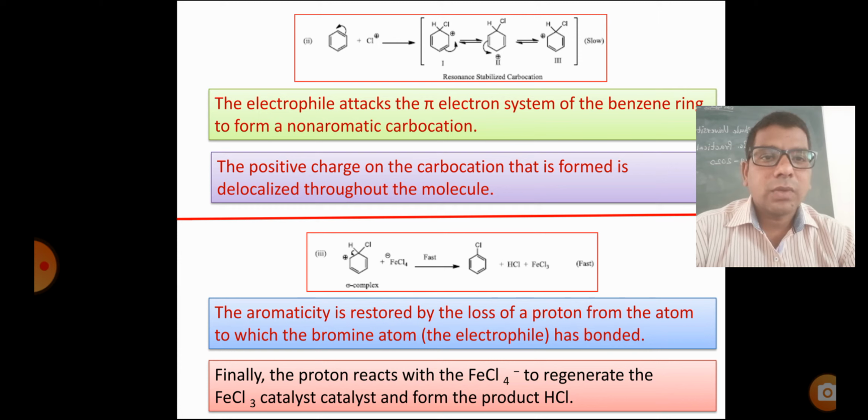Third step, the aromaticity is restored by the loss of a proton from the atom to which the halogen atom, that is the electrophile, has bonded. Finally, the proton reacts with FeCl4 minus to generate the FeCl3 catalyst and form the product HCl.